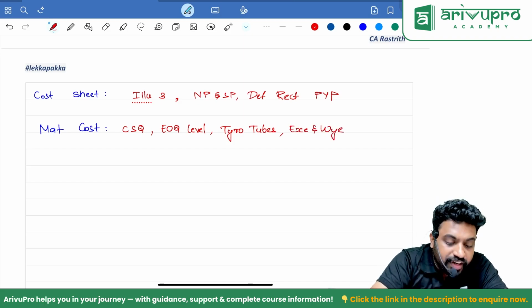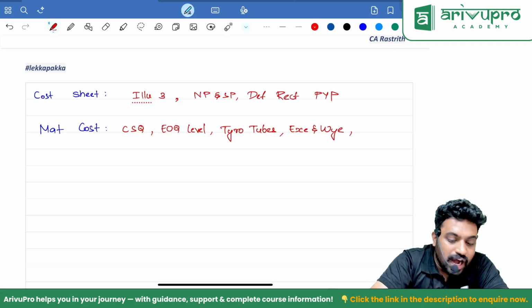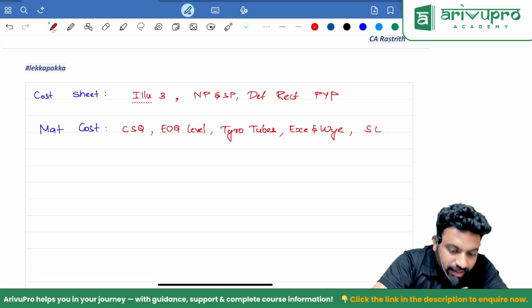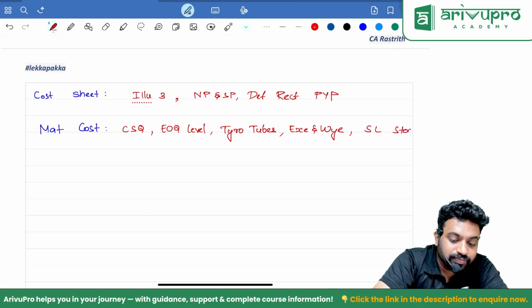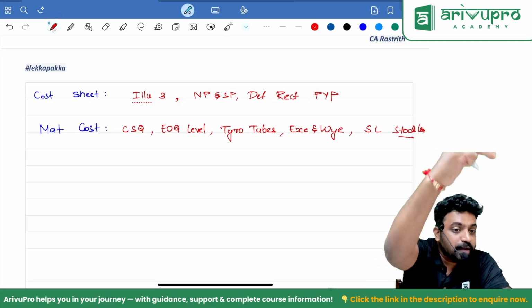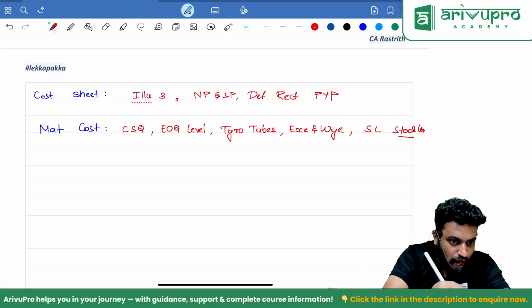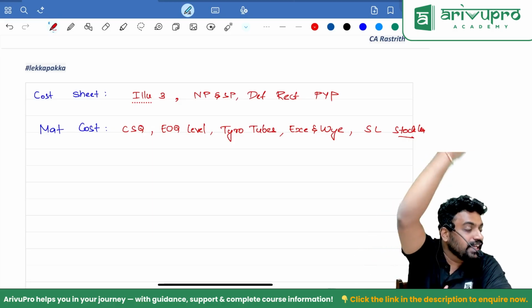And one more is here important, what I am expecting is, anytime soon is that thing where they have asked you to prepare stores ledger, where also they will ask you to prepare stock levels. Ask you to compute stock levels, where from the purchase order date till you receive the order, you will take it as a lead time. 3 lead times they have given.